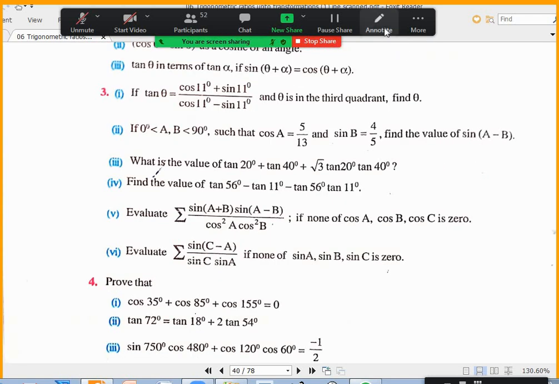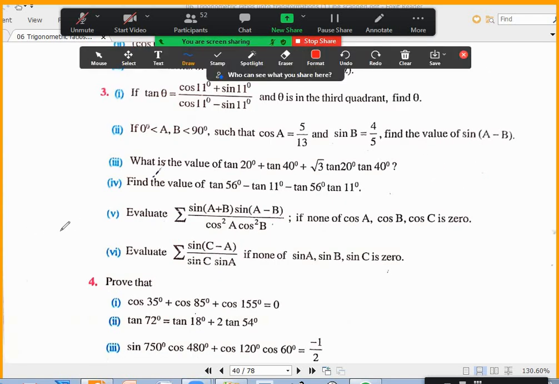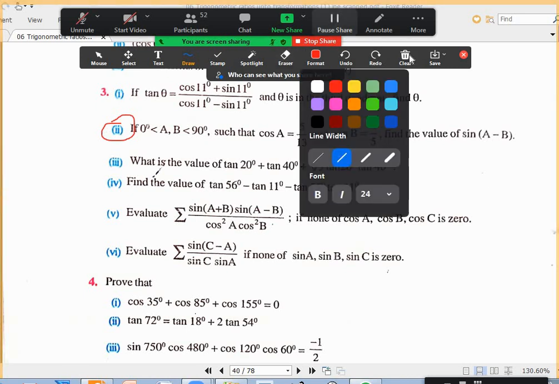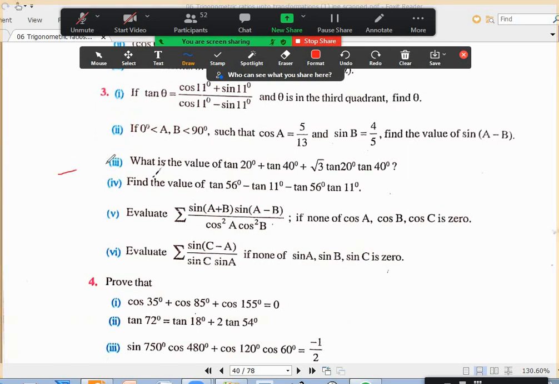Sir, I have a doubt about the fifth one. Yeah, I'll come there. Anybody doubt about second one? No. Okay. Anybody doubt about third one? We have to use the tan of A plus B formula. Nobody doubt. Fourth one, anybody doubt? Sir, from above concept only we can say, sir. No doubt, sir. Srilata, how to do this fourth one?